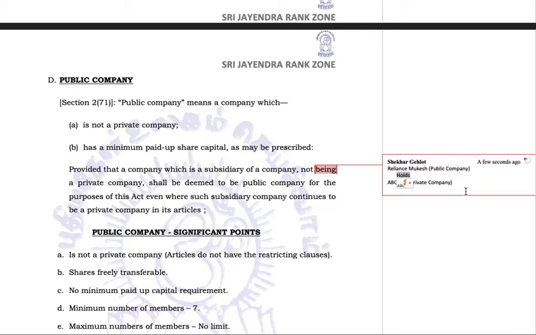Like we discussed previously, Reliance Mukesh is the employer and this company is now the employee. This company is now under the direct control, supervision and guidance of this particular company. So now this company will also become a public company, though by other parameters it is definitely a private company. It has a paid up share capital less than 50 lakh rupees, only 2 or 3 members are there, public members are not holding shares, and all the things are private here. But because it is a subsidiary of a public company, it itself will become a public company.